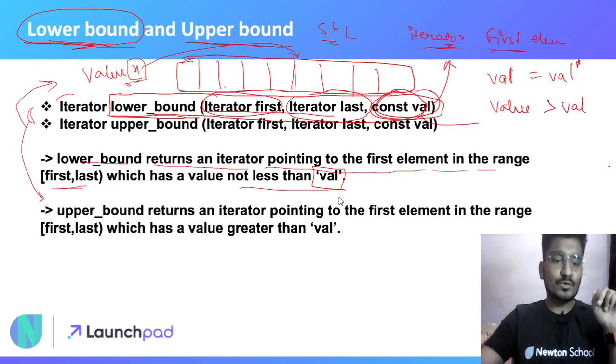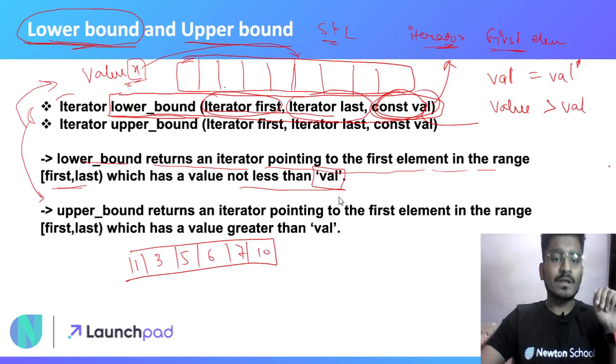Suppose you have a container with values 1 3 5 6 7 10, in sorted order obviously, because that is a prerequisite of binary search. And you are searching the lower bound of 3, then it will return an iterator to this value, that is 3, which is not less than our value.